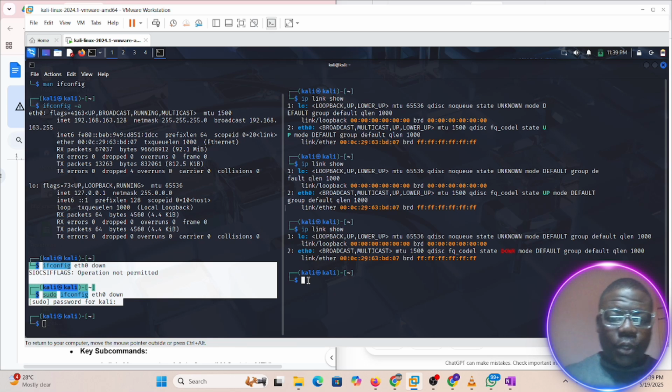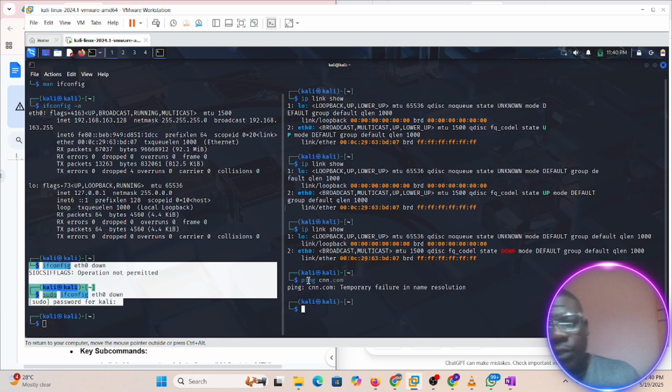So this won't be able to communicate to the internet. If I do ping cnn.com, it's not really going. So this is a way you can temporarily shut down the interface, which is your eth0. You shut it down, you don't want it to receive any packet again. And let's not forget that this is the medium with which your VM, your Linux, is going into the internet. So we just stop that and bridge that now.